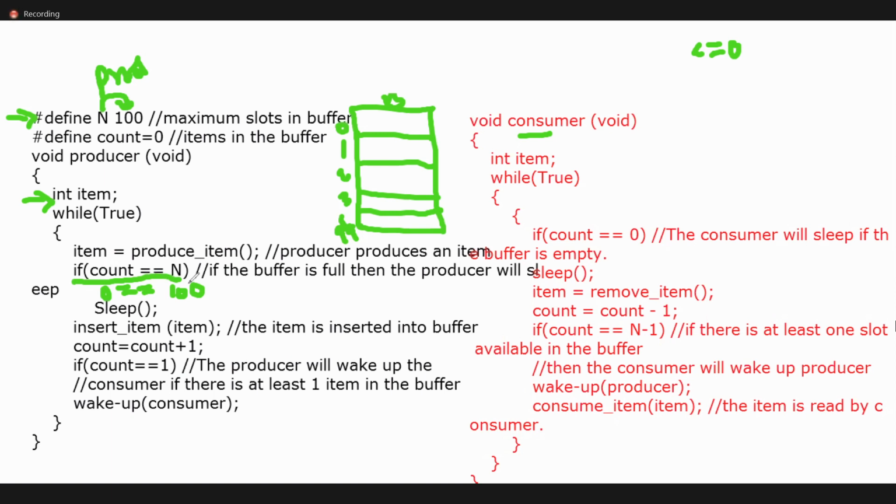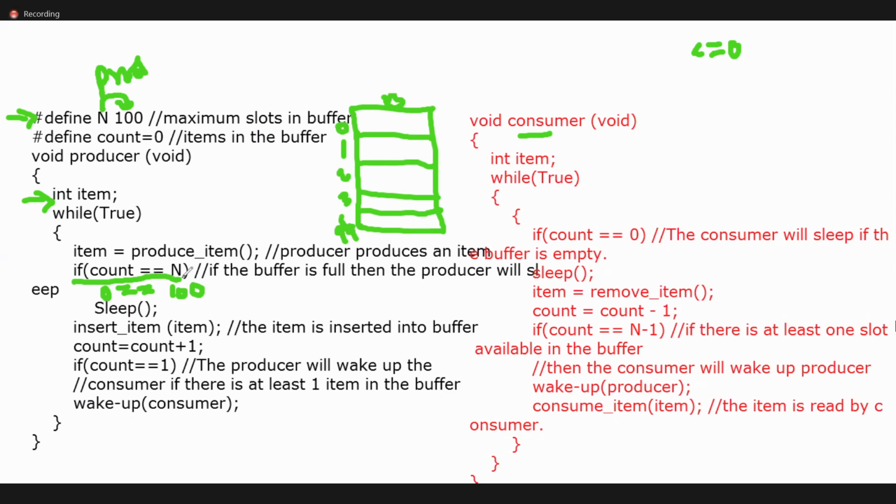That indicates all the elements are inserted into this buffer. Even though you are trying to insert, is it possible? No, it's not possible to insert because the buffer is already full. So once the producer has inserted all the items into the buffer, there is no space. Then what do you need to do? The producer process goes and sleeps.